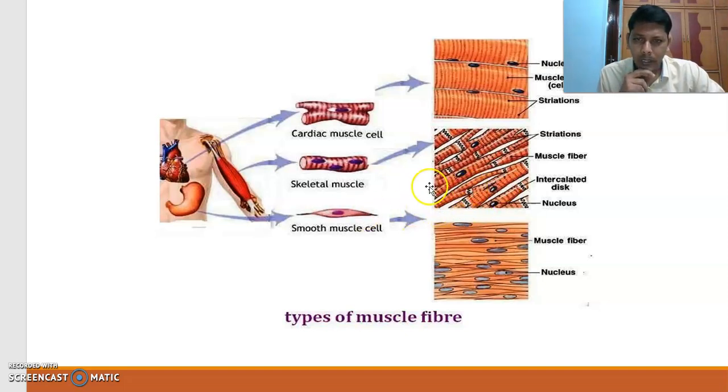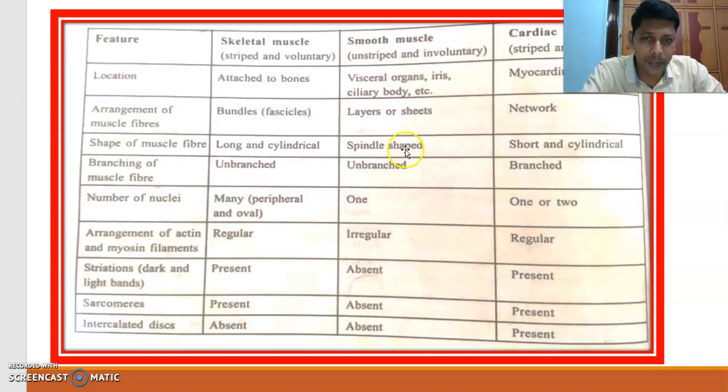This is the diagram representing skeletal muscle, where the cells are long and cylindrical. This is the cardiac muscle, where the cells are short and cylindrical, whereas smooth muscle cells are spindle shaped cells.